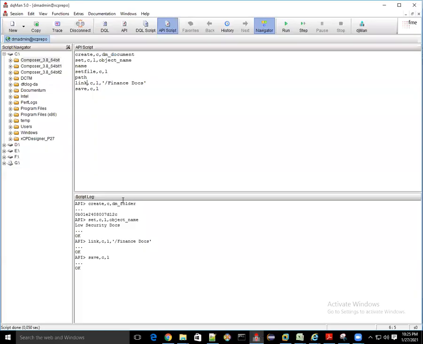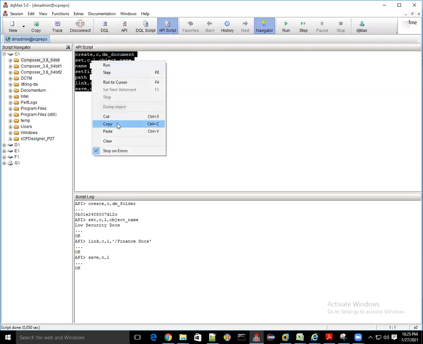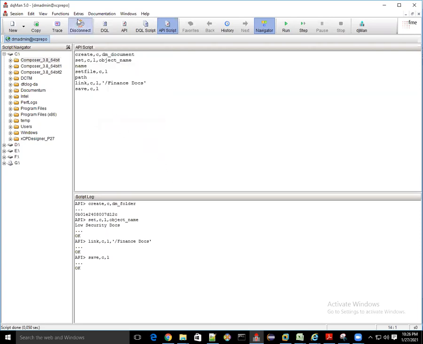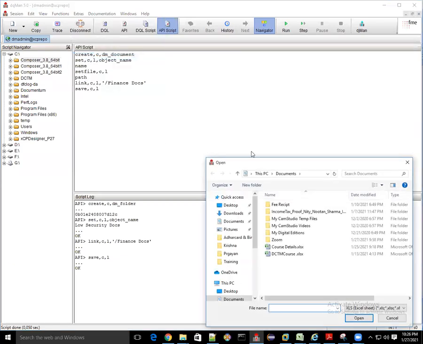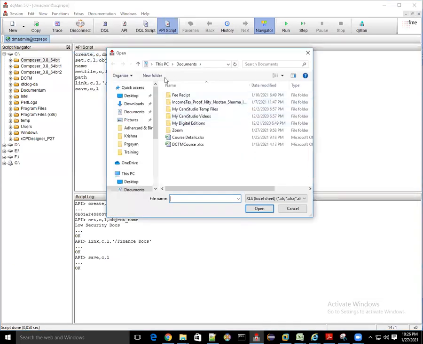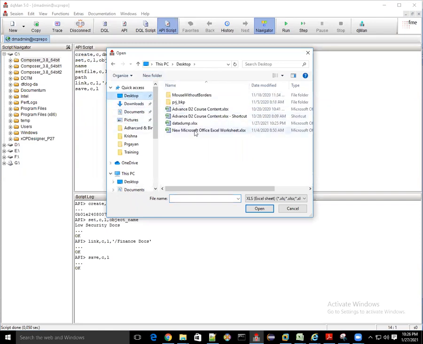Now what we'll do, we'll just copy this one, just for reference, path like this. Copy. Or there's an option. See, in this tool we have an option Extras, and import from file. Here it is, the option import from file. We'll click on this, import from file. We'll select where it is, that data dump. See, I've just selected.